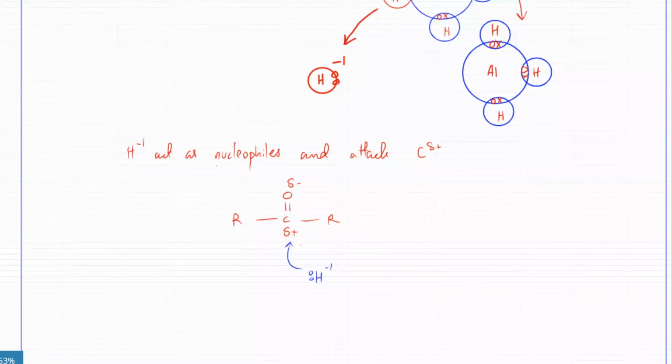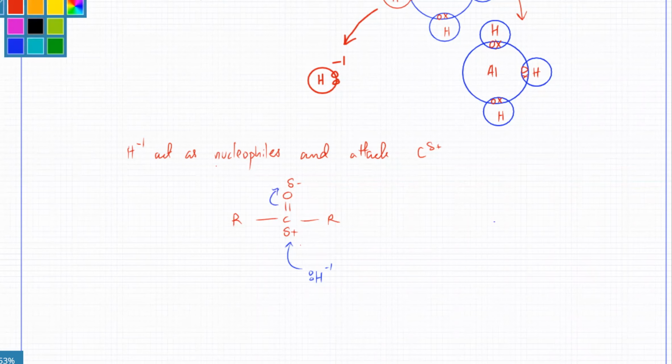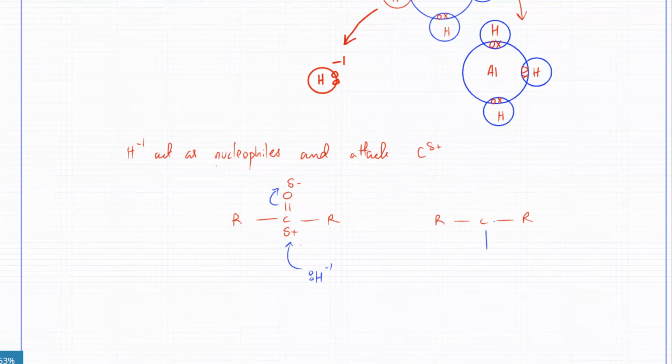All the electrons in the double bond are going to be repelled upwards. So the nucleophile, H-1, is going to come and bond with this carbon atom, and the electrons in the double bond are going to accumulate at the top.